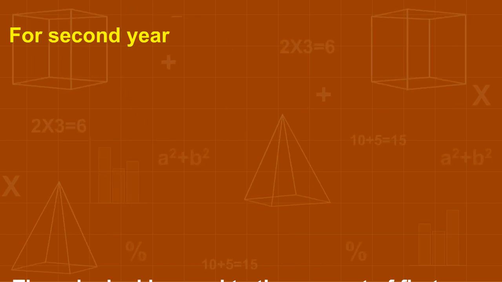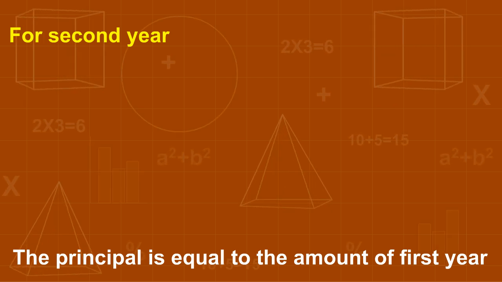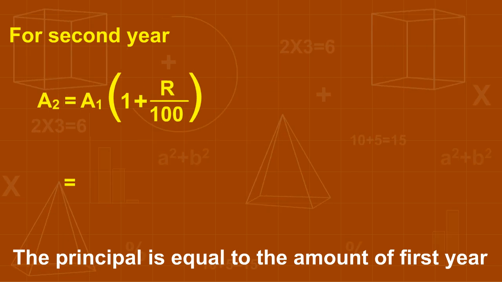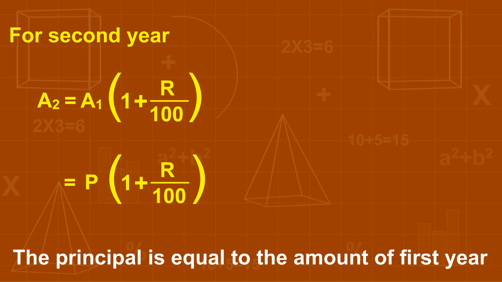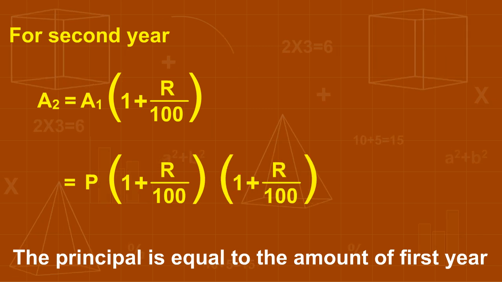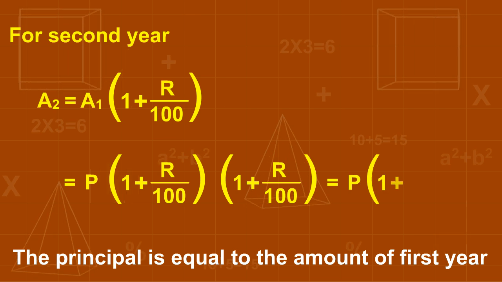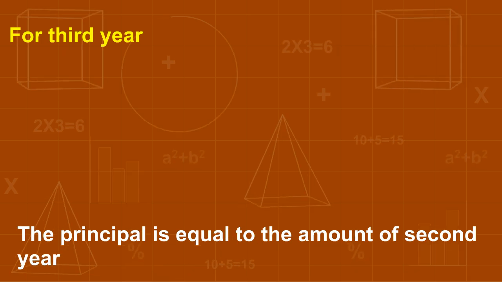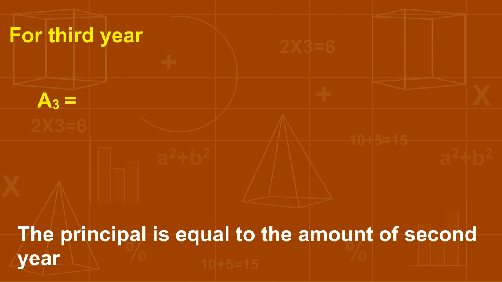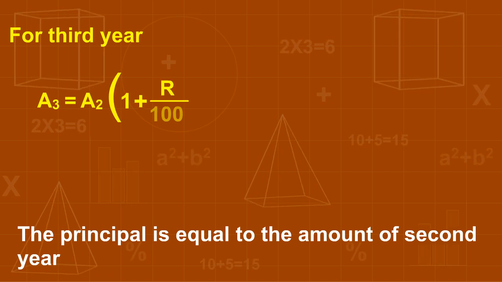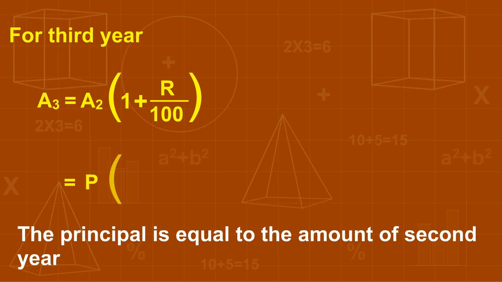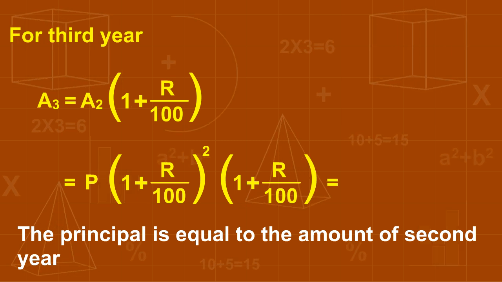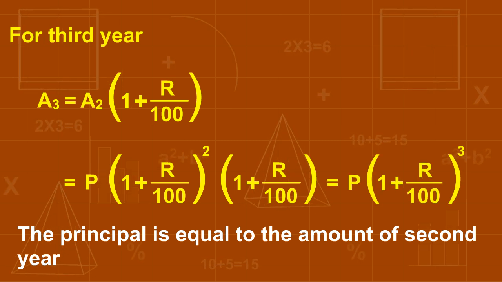For the second year, the principal is equal to the amount of the first year. A2 is equal to A1 into 1 plus r by 100 is equal to P into 1 plus r by 100 into 1 plus r by 100 is equal to P into 1 plus r by 100 whole square. For the third year, the principal is equal to the amount of the second year. A3 is equal to A2 into 1 plus r by 100 is equal to P into 1 plus r by 100 square into 1 plus r by 100 is equal to P into 1 plus r by 100 whole cube.